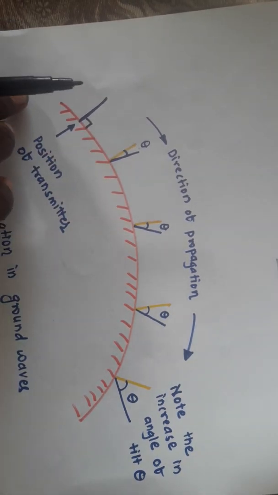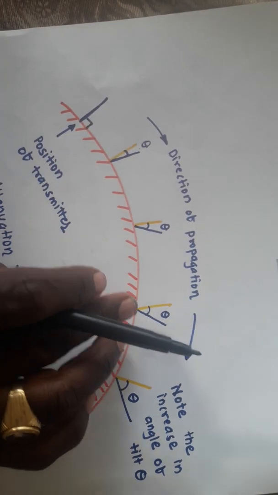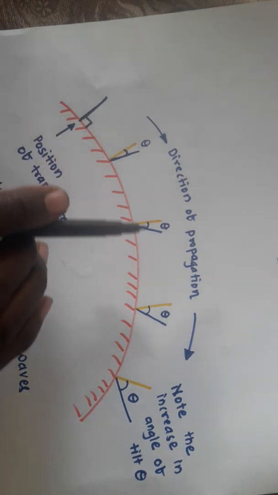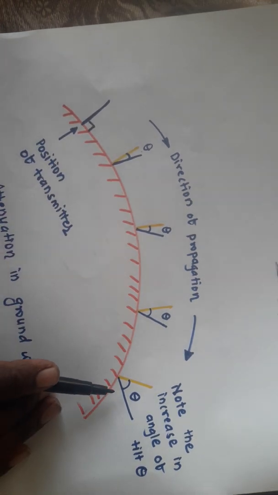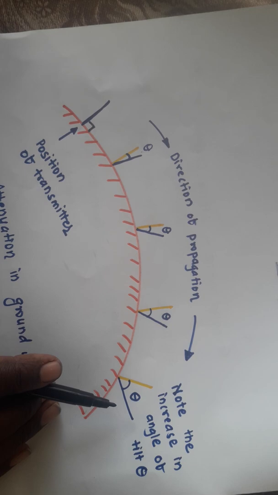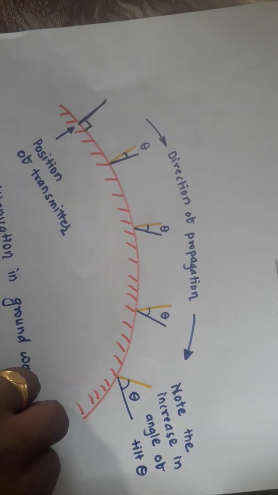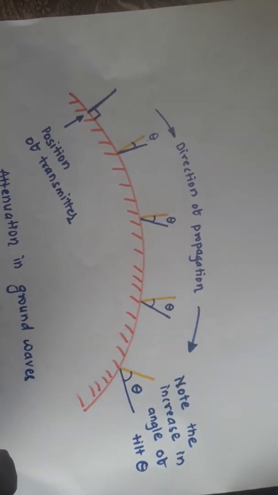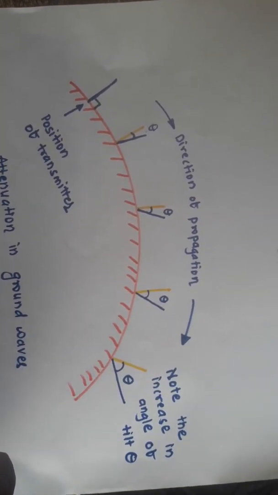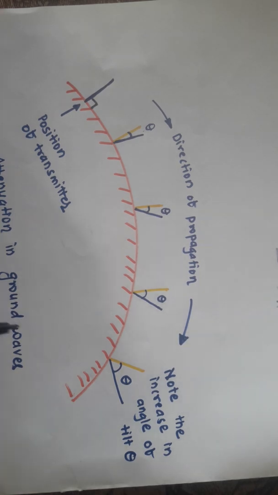So as the distance increases, the tilt angle also increases, and because of the tilt angle increase, the electromagnetic waves lie down, and at one certain point they will die, right? Now, in order to make a perfect communication, we have to choose the distance between transmitter and receiver as per the tilt angle.